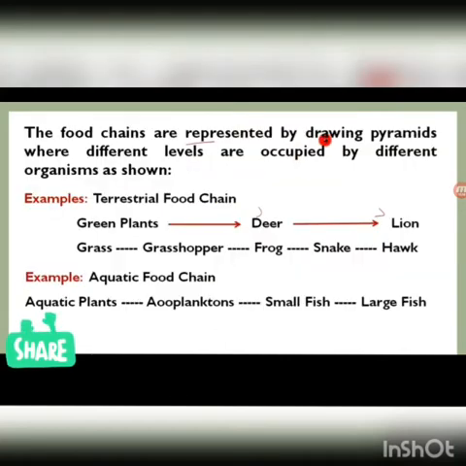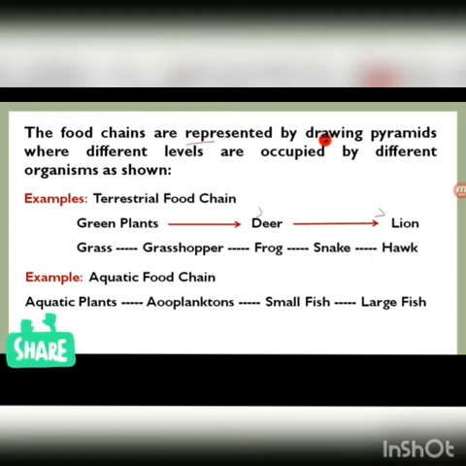Now, food chains are represented by drawing pyramids where different levels are occupied by different organisms. These food chains are easy representations only for us to understand the different trophic levels of the organisms. For example, here is a terrestrial food chain. Terrestrial means organisms that live on land. Green plants are eaten by deer. Deer are eaten by lion.